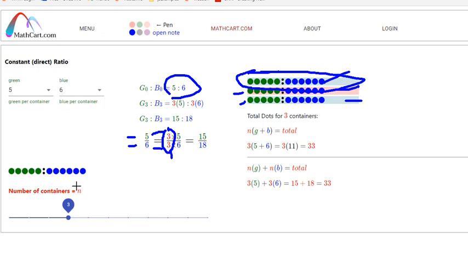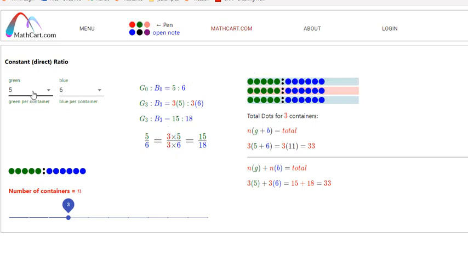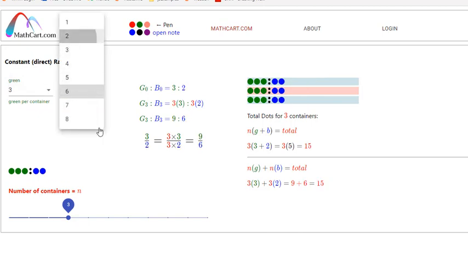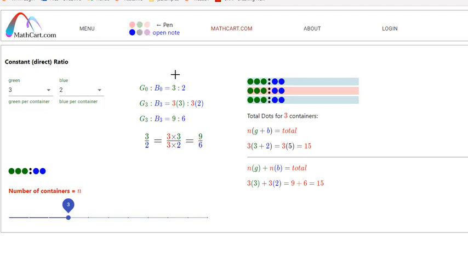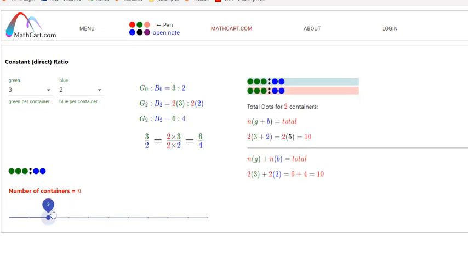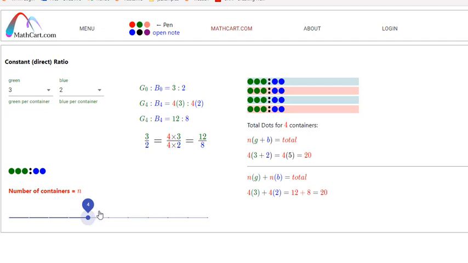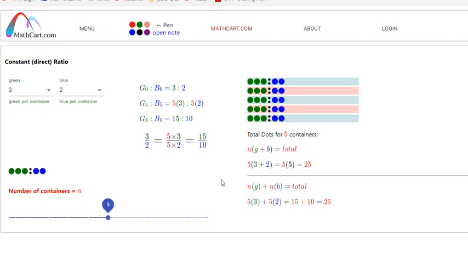All right. So let's talk about this a little bit. Let's go back and say now we have 3 greens and only 2 blues. How do I say this ratio? This is 3 to 2. And it doesn't matter how many containers I have because I'm just going to keep repeating that same ratio, the same pattern. But it does change how many totals I have.